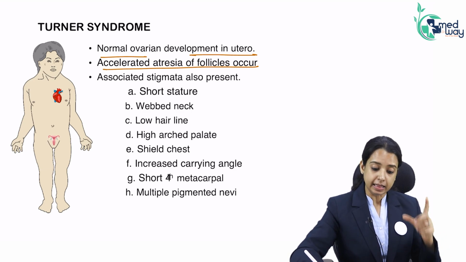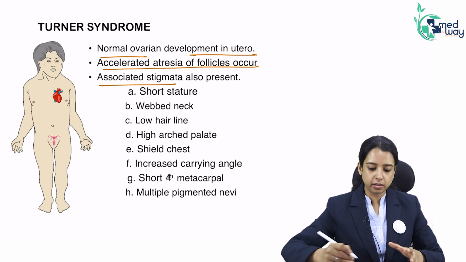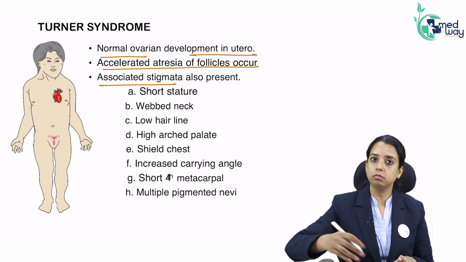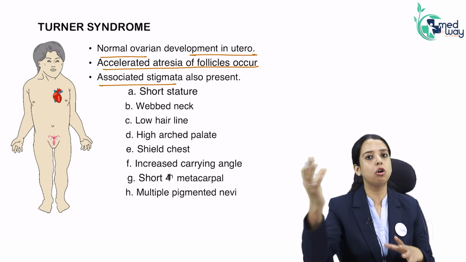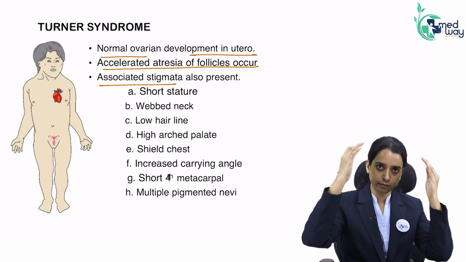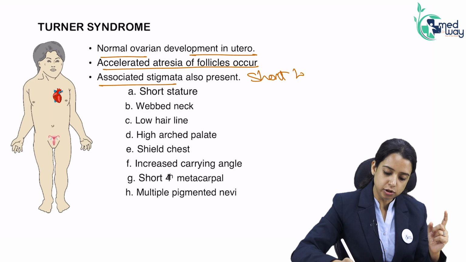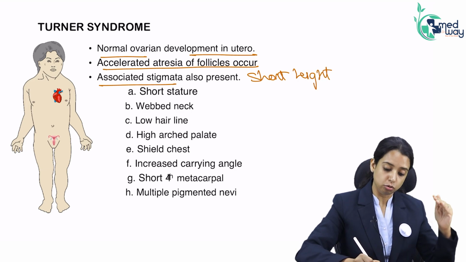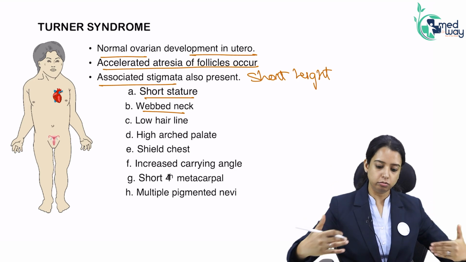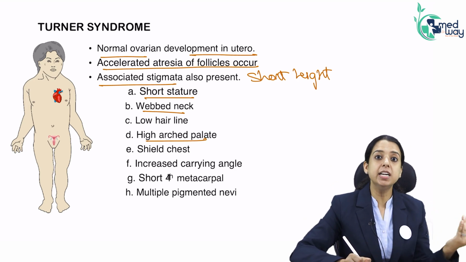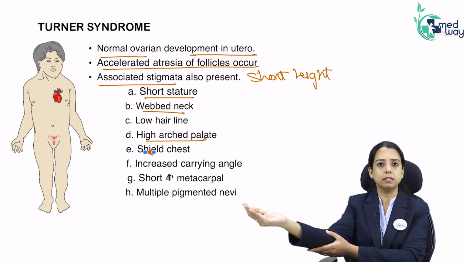Will the patient have external genitalia like that of a female? Yes. There are certain other stigmata which are associated with Turner, which you have to remember. You will be given these stigmata and you have to judge what it is. And in FMG, the question was asked, which of these stigmata are not present in Turner? Okay. So starting from the head, they generally have short height. So short stature, webbed neck, low hairline. High arched palate, shield chest, which means nipples are wide apart. Increased carrying angle. What is carrying angle?